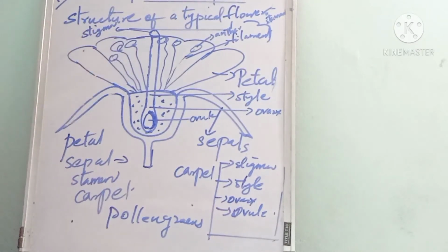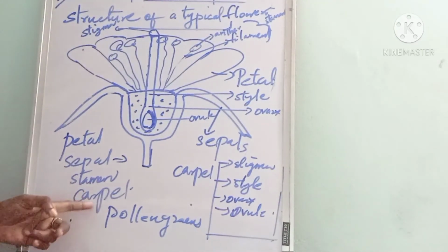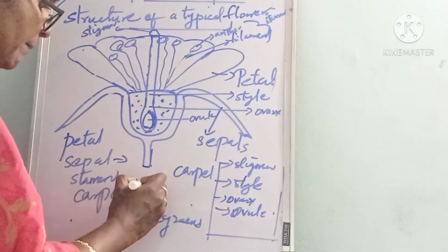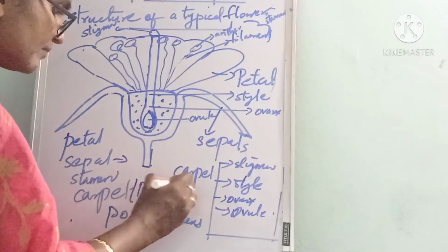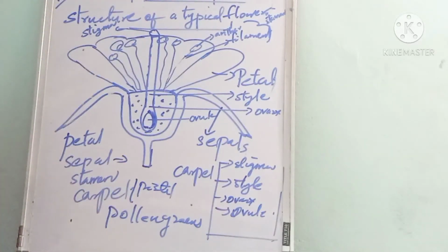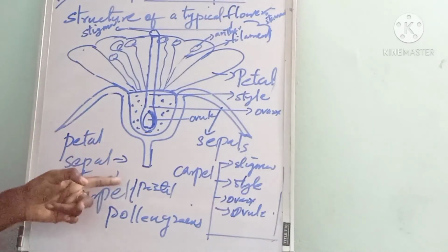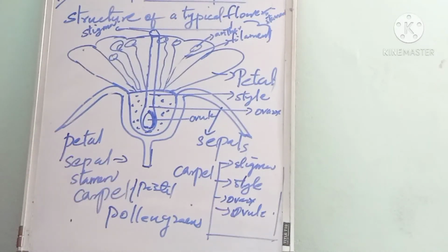That is about the stamen. Next is the carpel or pistil. This is the female reproductive organ of the flower. Which is the female reproductive organ of the flower? Carpel or pistil is the female reproductive organ of the flower.